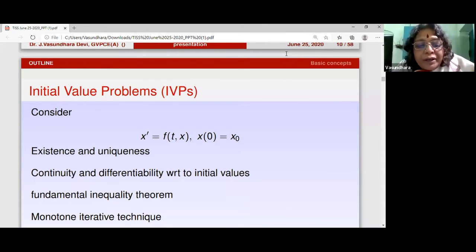But the monotone iterative technique and the quasi-linearization give you existence of solutions in a closed set. The idea in both cases is that you have a lower solution and an upper solution, which bounds the solution of the problem that we are interested in. And then you try to use the iterative technique to obtain the sequence of iterates that converge to the solution.